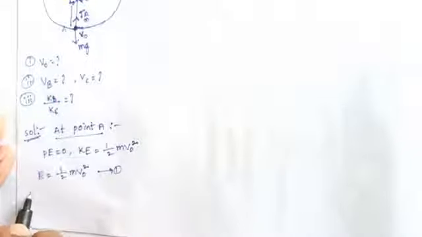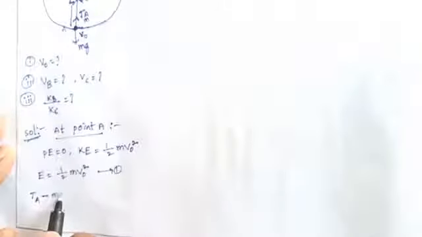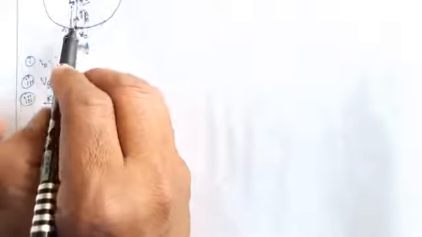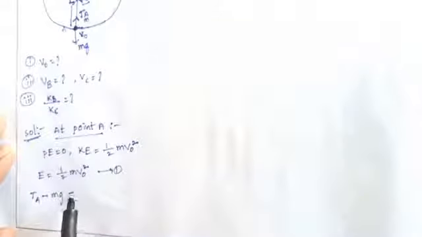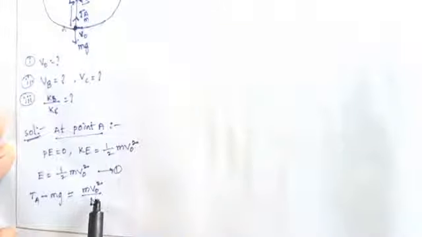So tensional force is in the upward direction, so Ta minus mg, the downward direction, equals the centripetal force at point A, Fc. So Fc is nothing but mv naught square by L. Here L is the radius, the length. We already know the centripetal force is mv square by R, where R is the radius or length. So this is equation number 2.